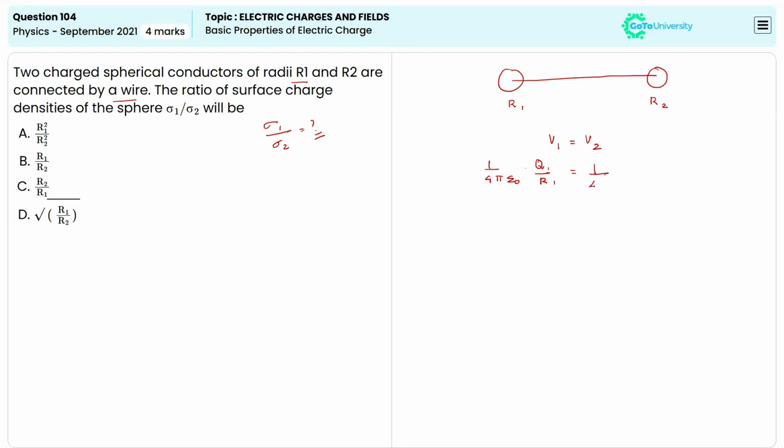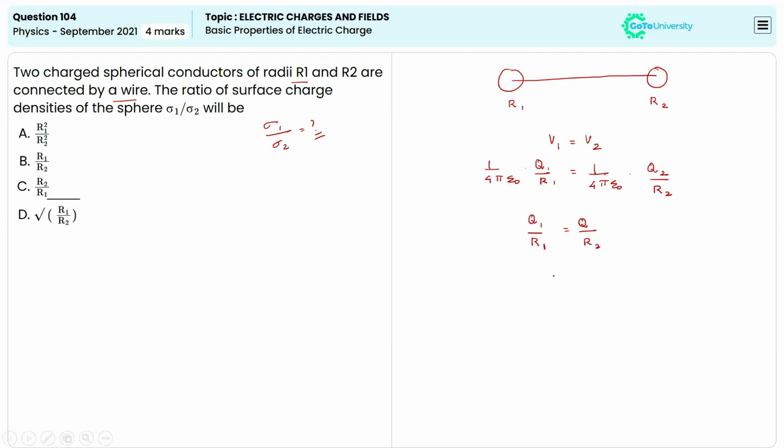Similarly, we can write 1 divided by 4 pi epsilon naught times Q2 divided by R2. When we simplify this, we get Q1 divided by R1 is equal to Q2 divided by R2.